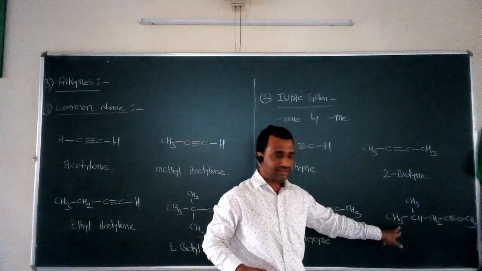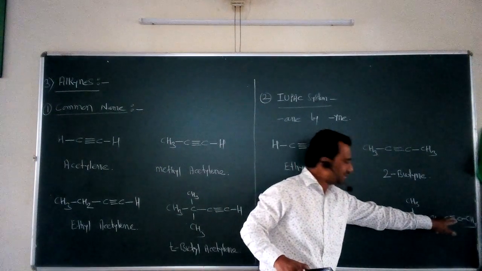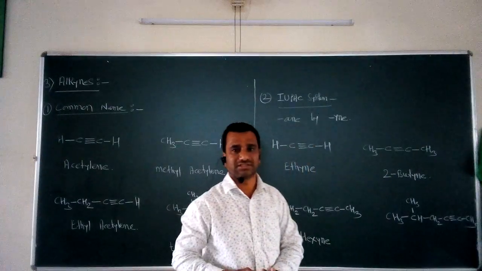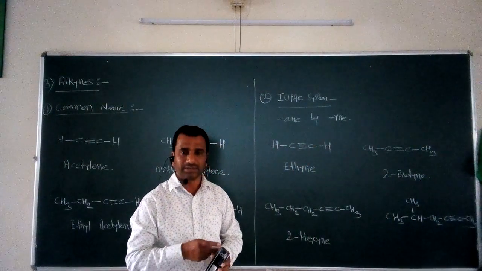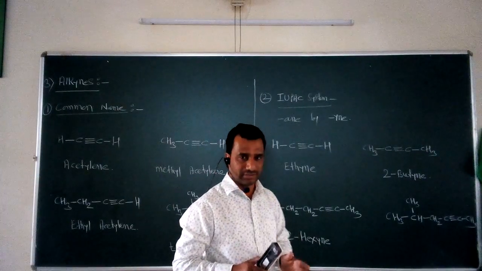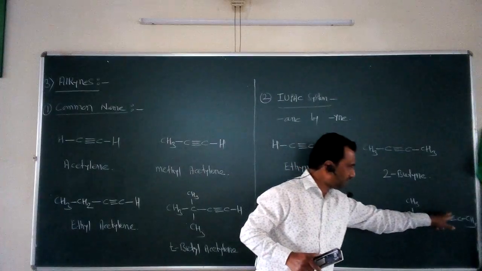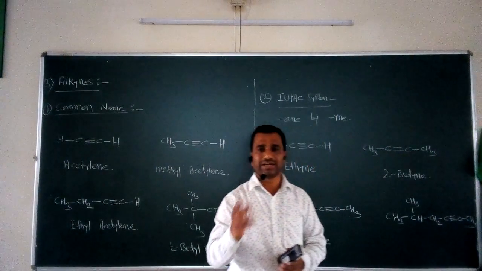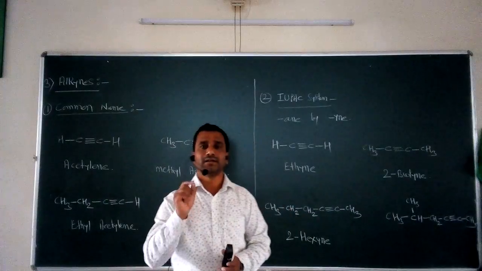Again, we have to take into consideration the number of carbon atoms present in the parent alkane. How many carbon atoms are present in the straight chain? It is 1, 2, 3, 4, 5 and 6. So 6 carbon atoms are present, so the name of the parent alkane is hexane.